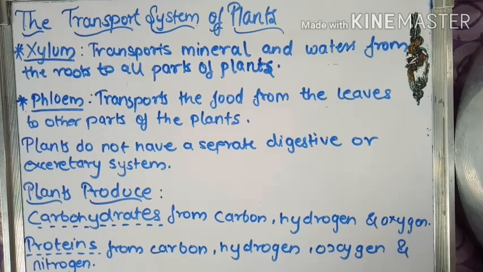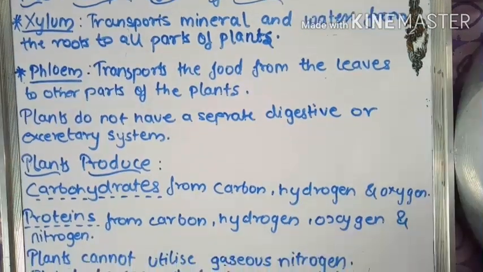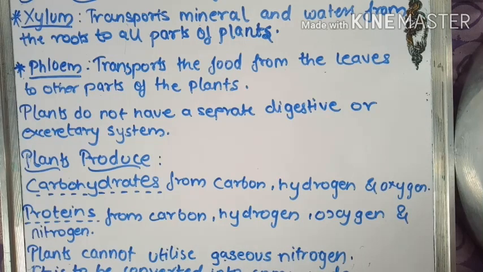Now let's see what the plants produce. Plants produce carbohydrates and proteins. From where are these carbohydrates produced? Plants produce carbohydrates from carbon, hydrogen and oxygen, while protein is produced by the plants from carbon, hydrogen, oxygen and nitrogen.